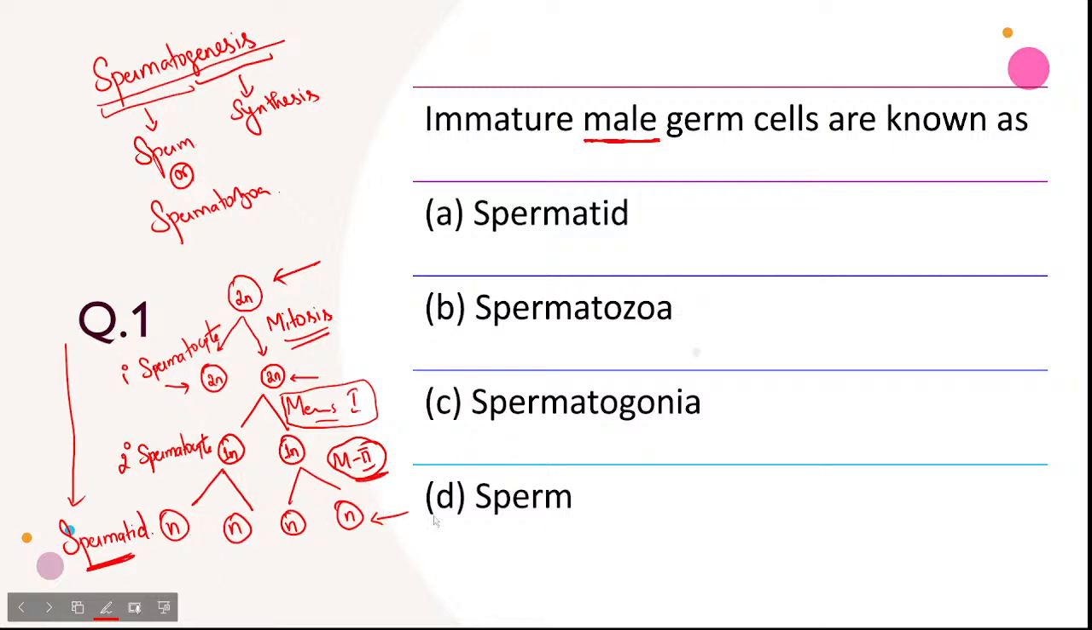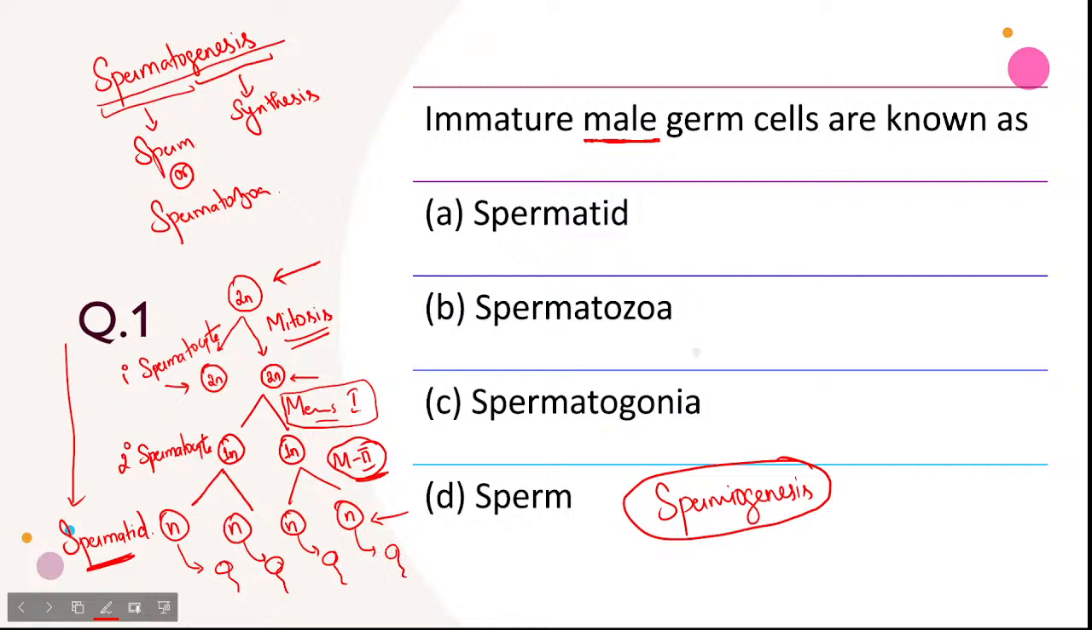After this, one process takes place, called spermiogenesis. Spermiogenesis means production of spermatozoa from spermatid. So here we are producing sperm, which is called spermiogenesis, and this is sperm, or we can say spermatozoa. Now the question is very simple.